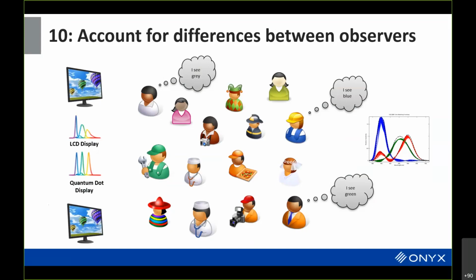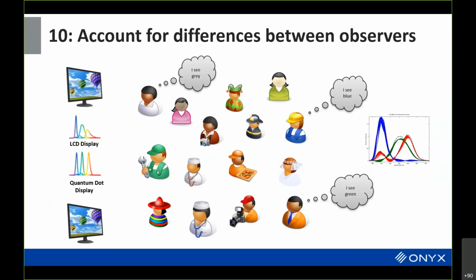And as a result, especially when you're talking about displays that have really sharp spectral characteristics, like quantum dot displays or even laser displays, what'll happen, and it's most common in things like gray, is one person will see, well, this is blue, and the other person will say, no, no, no, that's gray, no, that's green. They are seeing the exact same thing, but because they have differences in the sensitivities of their cone receptors, they are actually seeing different results.